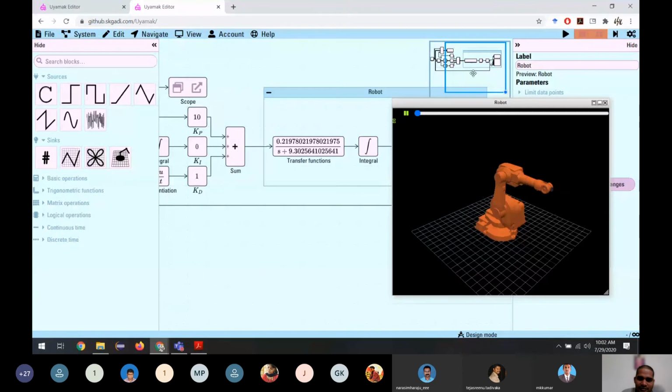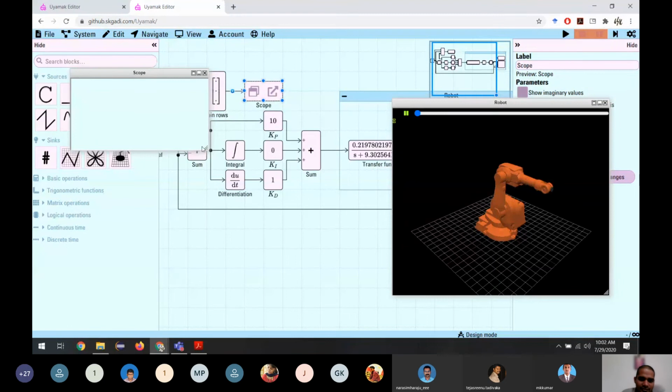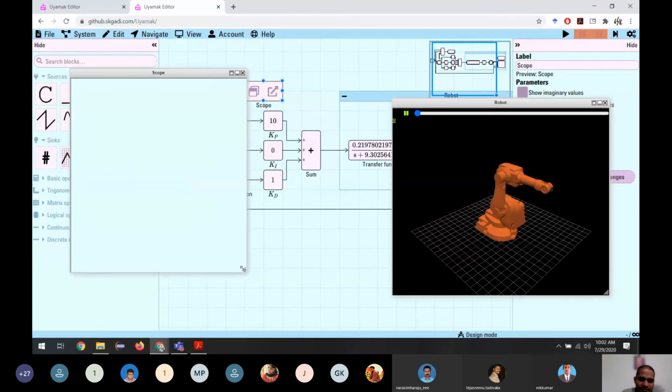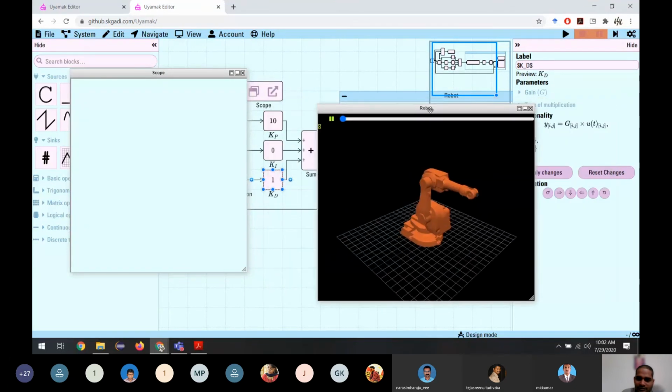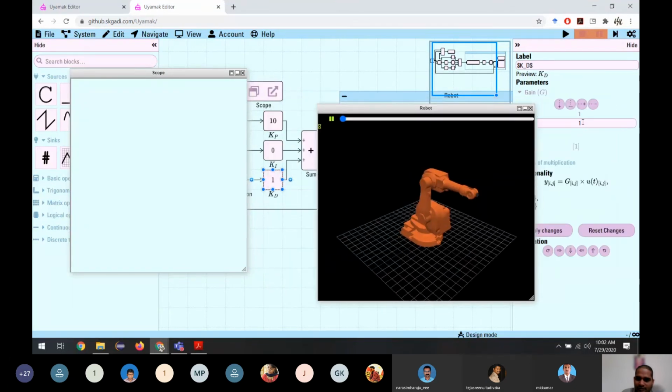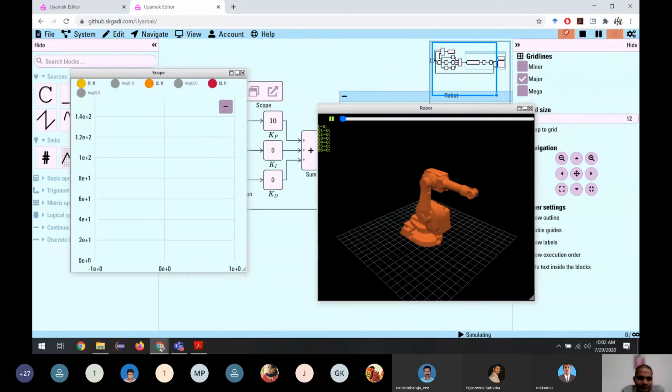Okay. So if we see this, let me put the parameters. I had given some damping parameter. Let me give 0 and let us see what happens.